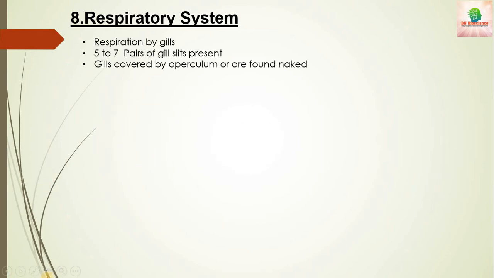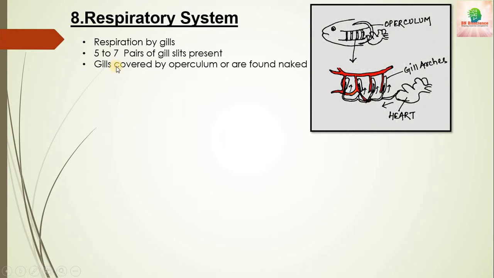Then the respiratory system. Respiration takes place by gills, and there are basically 5 to 7 pairs of gill slits present, and these gills are covered by the operculum, or in some fishes they are found naked. They don't get covered by any type of operculum, and these gill systems are attached to the heart.